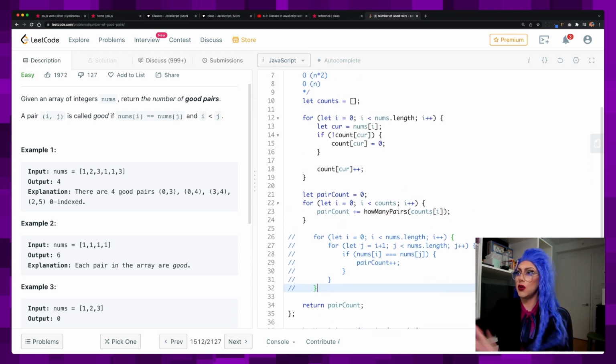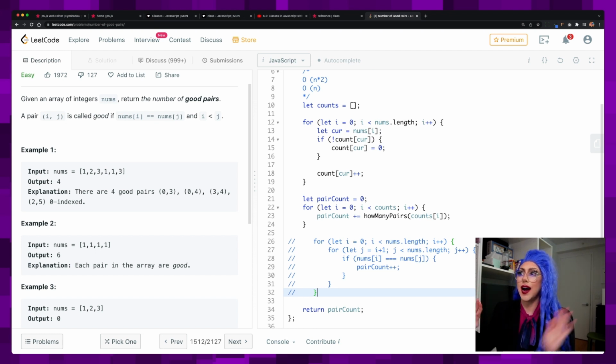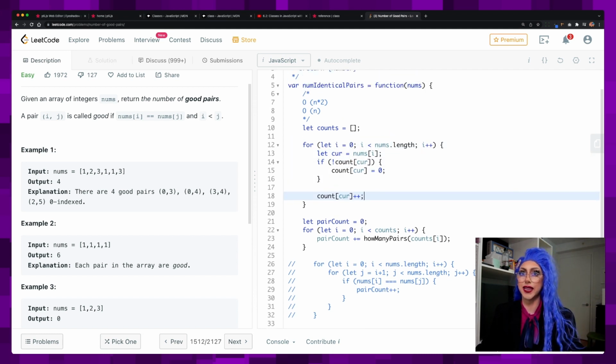So I would just add those up. Basically, instead of going through and finding all of these pairs, I thought, I don't really need to know where the pairs are or anything like that. I can just count how many of each item are there. So I did that in this for loop. And that's only going to run through my list once.